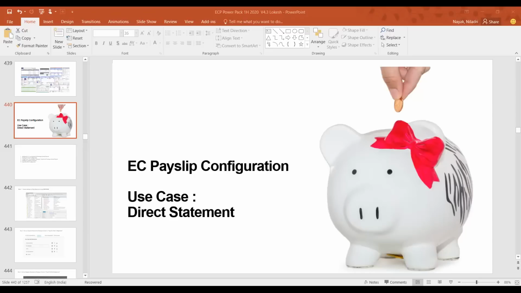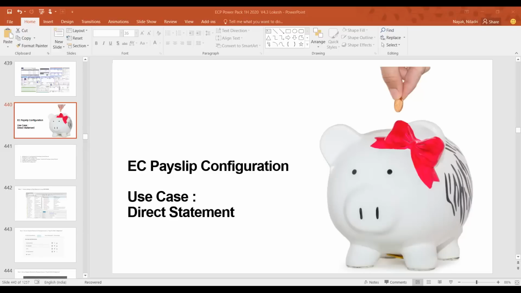That means it is directly upfront. As soon as you run the payroll, automatically it will appear in your SuccessFactors employee profile. They can go there and download their statement. That is the difference between your direct pay statement and the other varieties like the arrow based pay statement. Why is it called arrow?